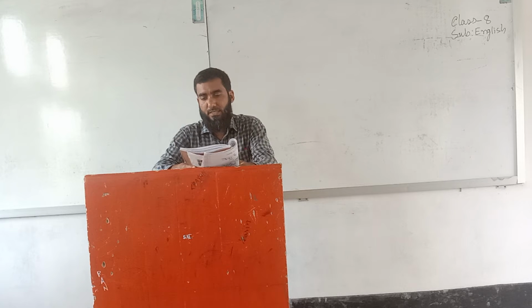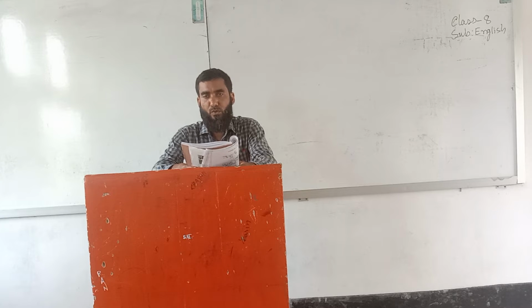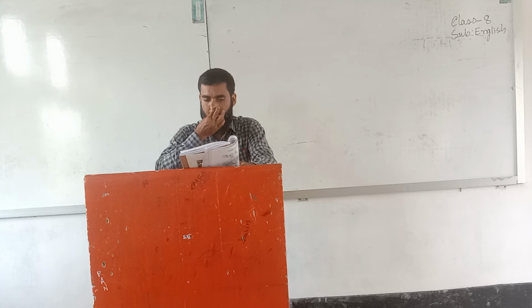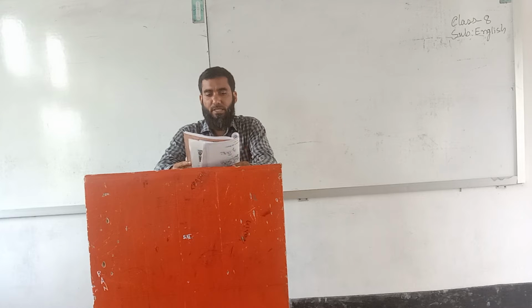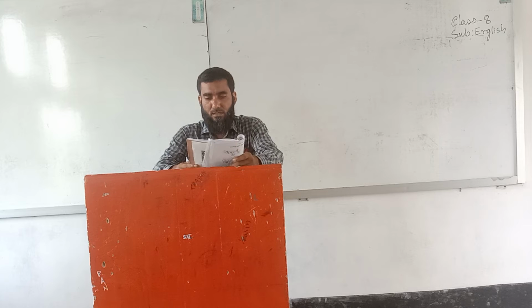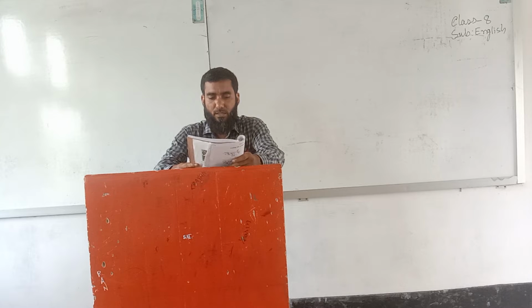You have to read the text first and find out the answers to the four questions. Now section B: we have to read section B and guess the answers to the questions from section A. Okay, read now.